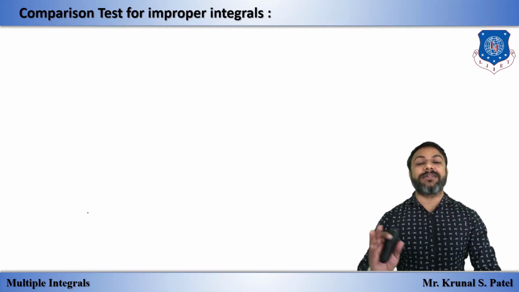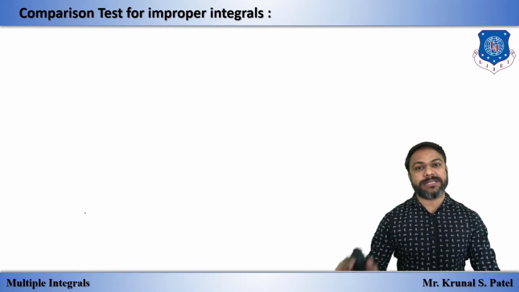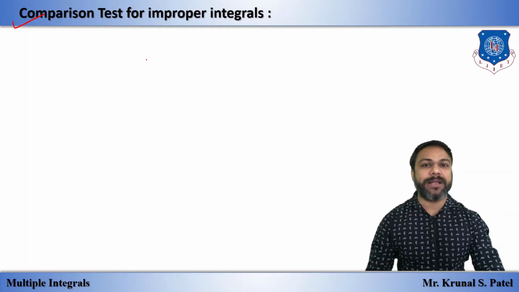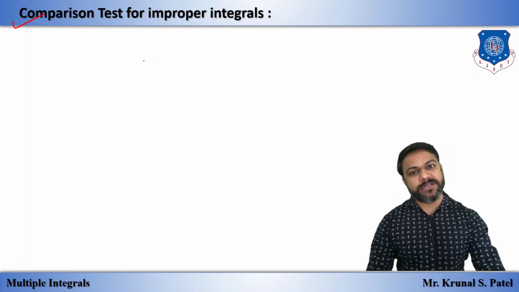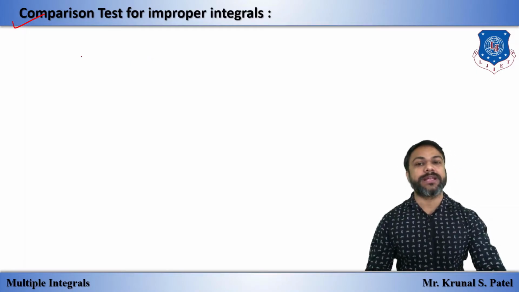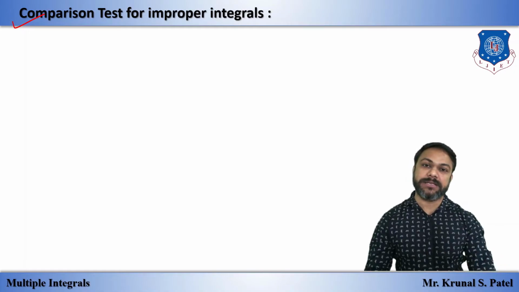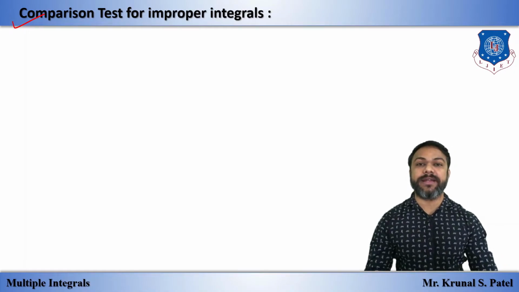So these are the first kind, second kind, and third kind. Now we have one test, the comparison test, to check whether the improper integral is convergent or divergent. In the comparison test we have two kinds: the direct comparison test and the limit comparison test. These tests we have already seen.